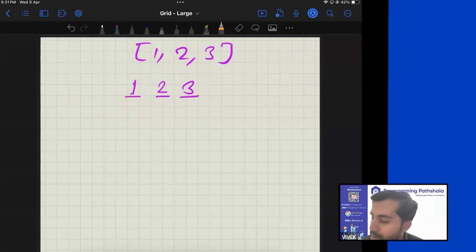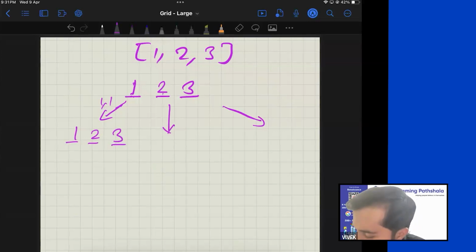So now if you go ahead and do that, you would say that, hey, the first choice is that just swap this element with itself. So swap this 1 with 1. And the second choice is you swap this 1 with 2. And the third choice would be you swap this 1 with 3. If you swap this 1 with 1, it'll continue to be like that. And now you reach the next element.